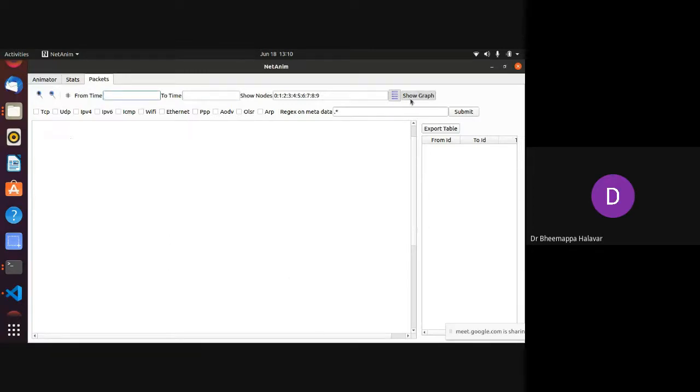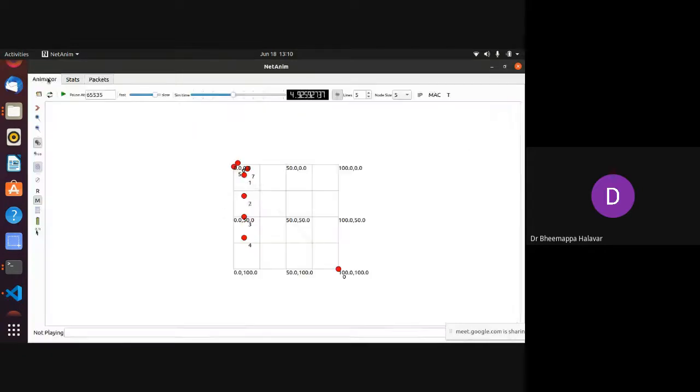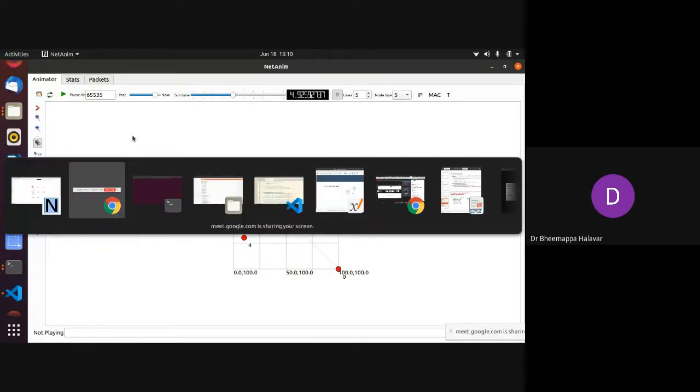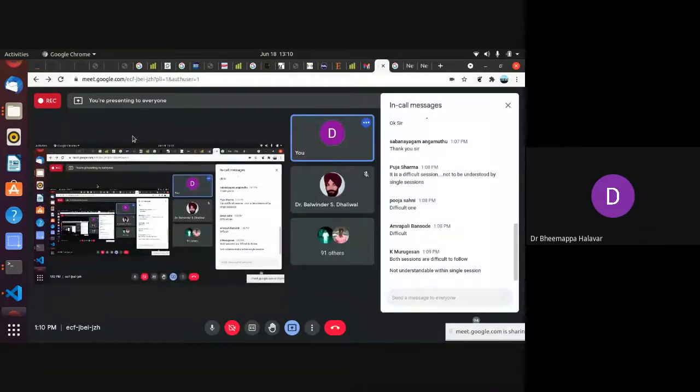You can explore that as a graph. You can ask for that as a graph in the packet. So each packet's information is another thing. These are the things you should use for analyzing any of your models. Yes, that's it from my side.